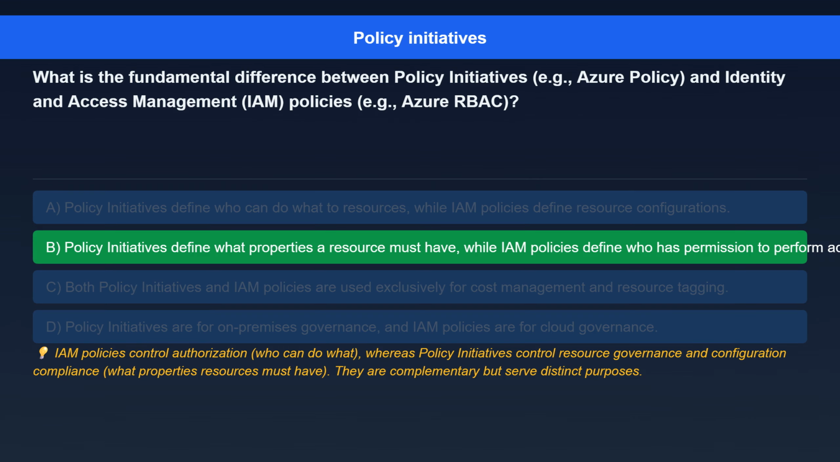The correct answer is policy initiatives define what properties a resource must have, while IAM policies define who has permission to perform actions on resources. Here's the explanation. IAM policies control authorization, who can do what, whereas policy initiatives control resource governance and configuration compliance, what properties resources must have. They are complementary but serve distinct purposes.